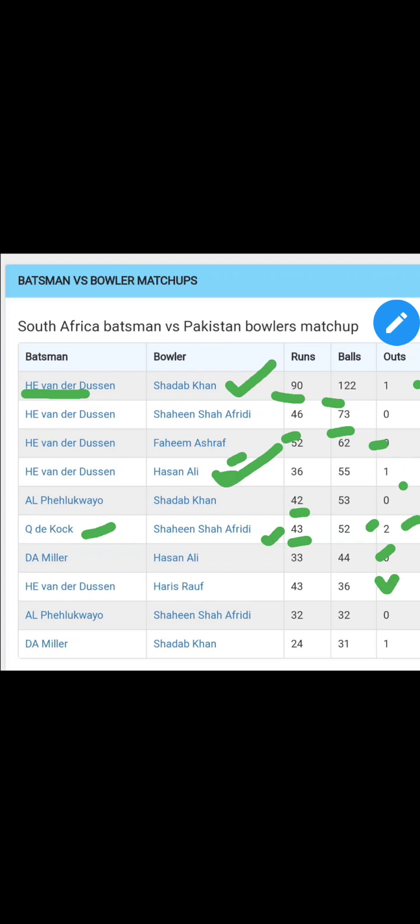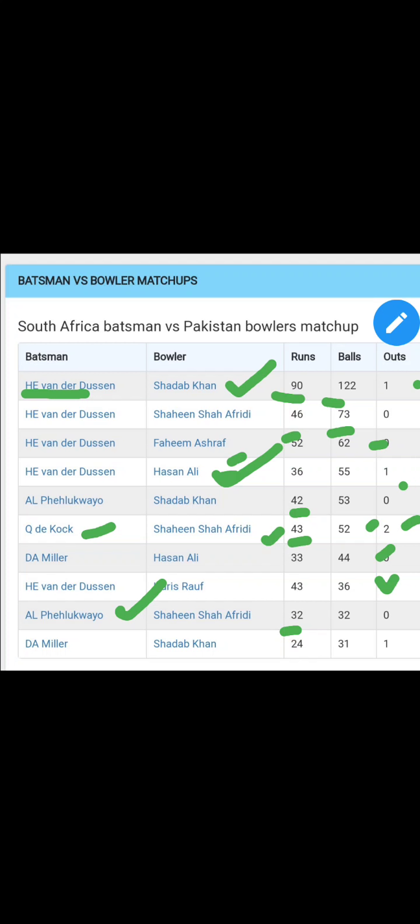You can see that. Next, coming on to Shaheen Afridi in front of Fakhar Zaman. One more thing I can tell you is that Fakhar Zaman is a pacer, and I think, according to me, Fakhar Zaman can do better in today's match, the second ODI. He will be a great option for captaincy in Grand League teams. So you can try Fakhar Zaman in your GL team as captain. Fakhar Zaman has no struggle in front of Shaheen Afridi: in 32 balls he has hit 32 runs, and Shaheen Afridi couldn't dismiss him.